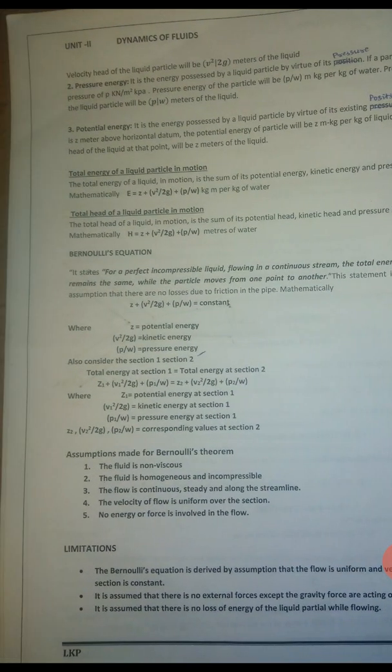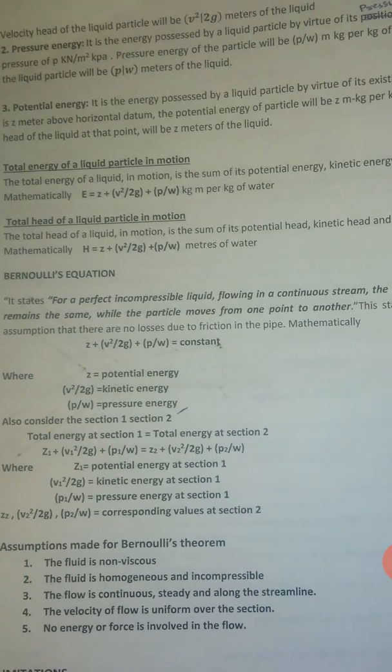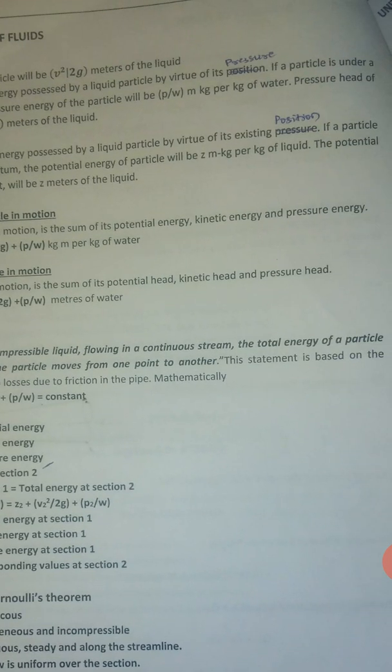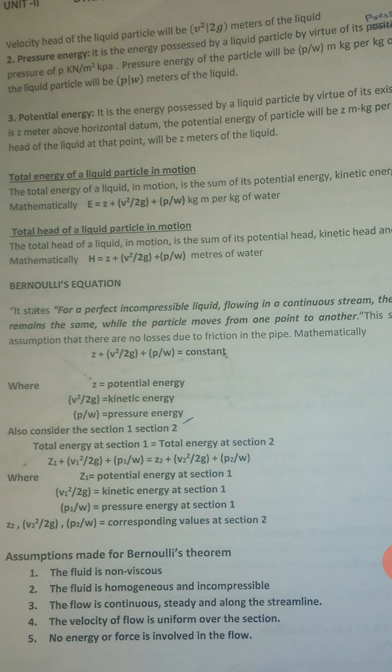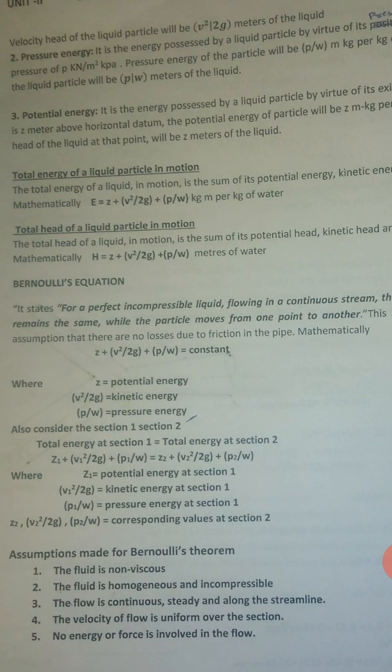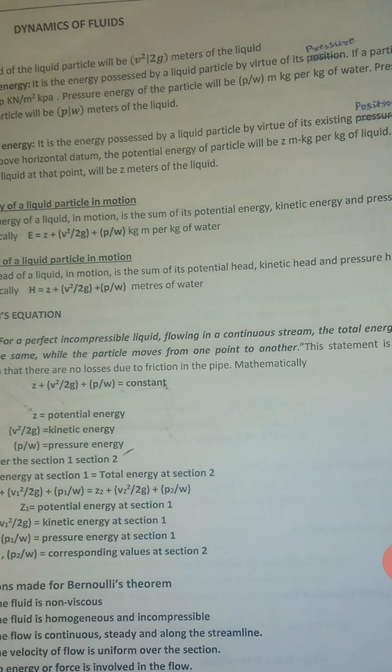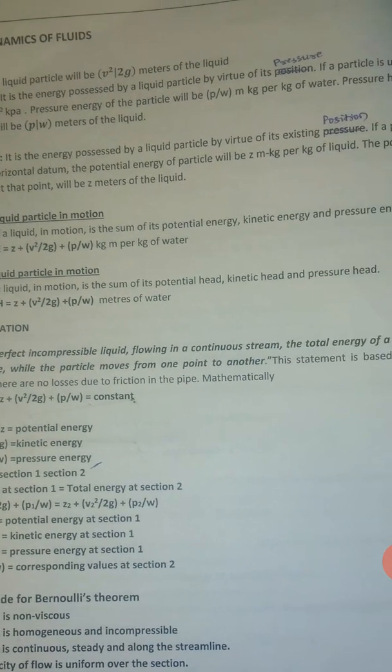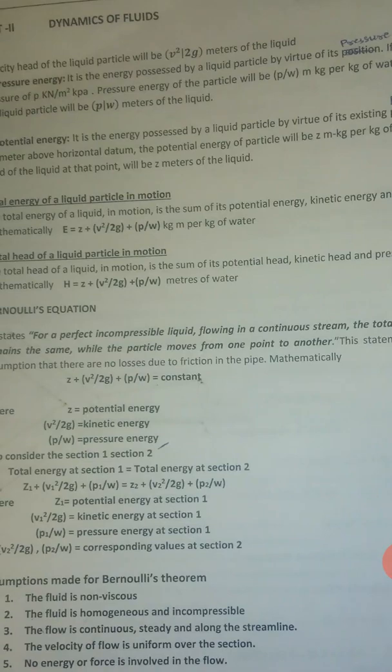The velocity head of the liquid particle will be taken as v square by 2g meters of the liquid. The pressure energy is the energy possessed by a liquid particle by virtue of its pressure. If the particle is under a pressure of P kilonewton per meter square or kilopascal, then pressure energy of a particle will be P by W meter kg per kg of water, or the pressure head of the liquid per liquid particle will be taken as P by W meters of the liquid.